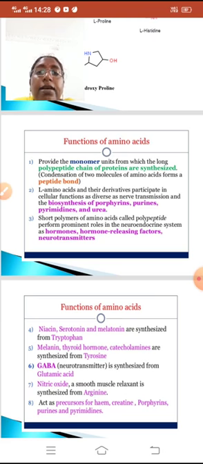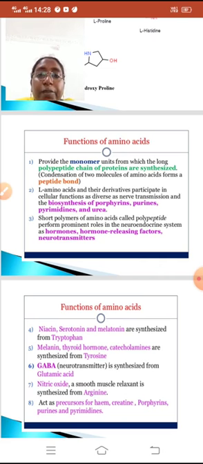Now we will see the second point. L-amino acids and their derivatives participate in cellular functions such as nerve transmission and also biosynthesis of porphyrins, purines, pyrimidines and urea.